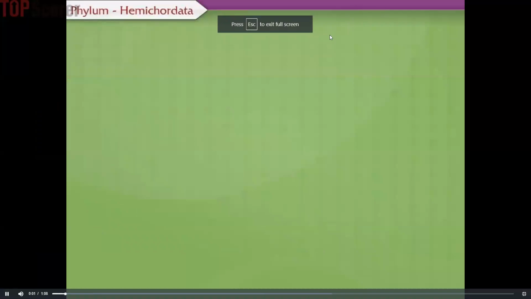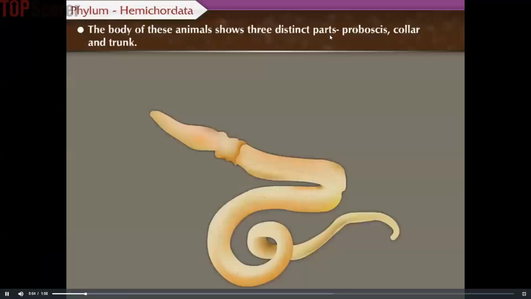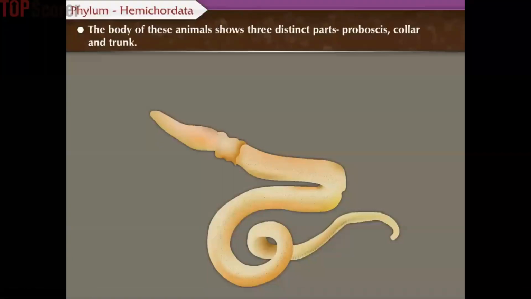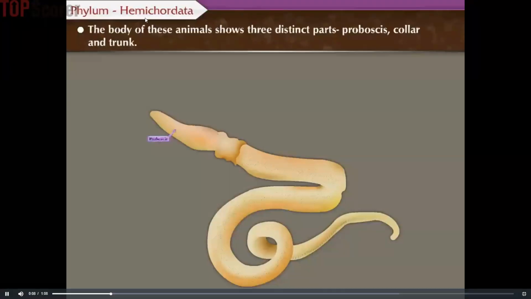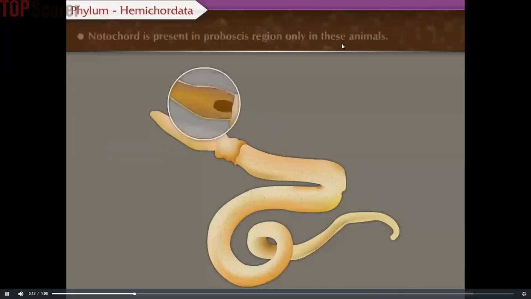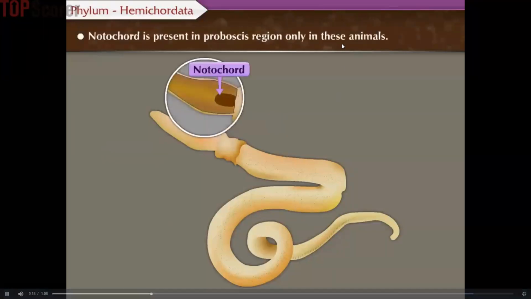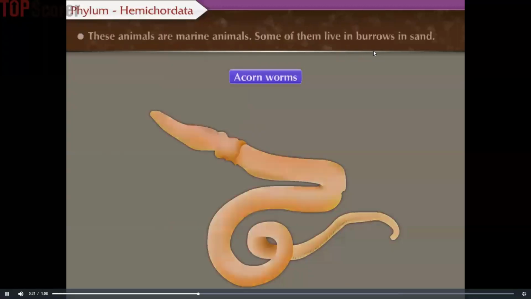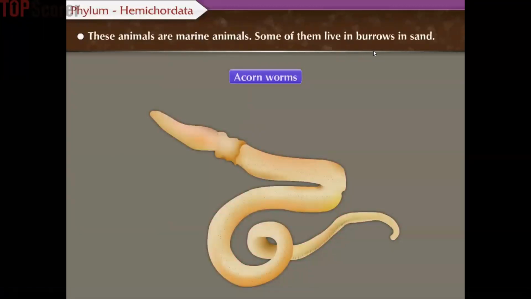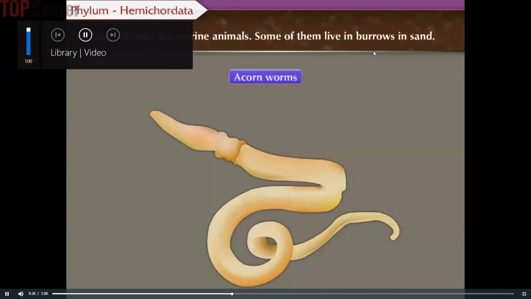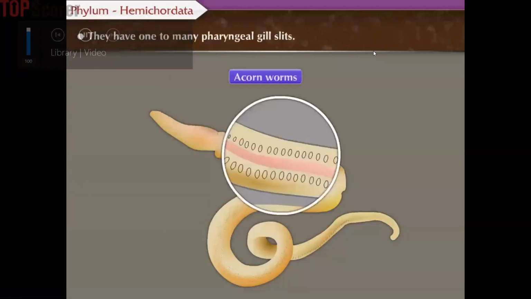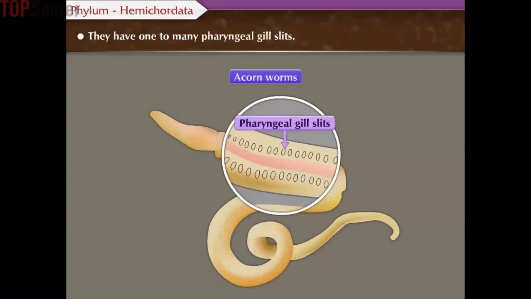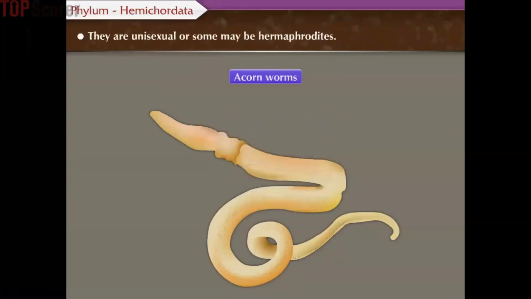Phylum Hemichordata. The body of these animals shows three distinct parts: proboscis, collar and trunk. Notochord is present in the proboscis region only in these animals. These animals are also called acorn worms. These animals are marine animals. Some of them live in burrows in sand. They have one to many pharyngeal gill slits. They are unisexual, or some may be hermaphrodites.